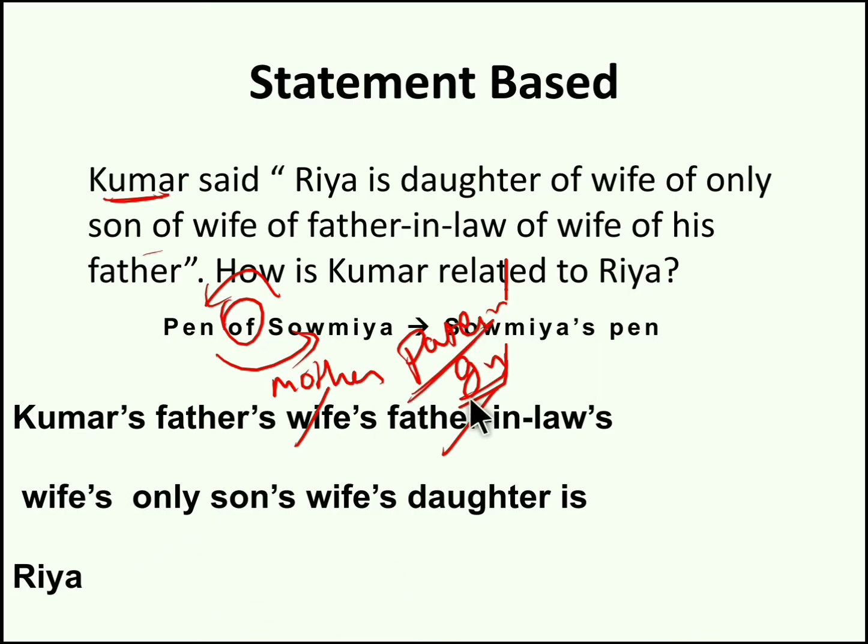Now Kumar's paternal grandfather's wife is Kumar's paternal grandmother. Now Kumar's paternal grandmother's only son is nothing but Kumar's father. Instead of only son, if you have son, Kumar's paternal grandmother's son might be an uncle, but here you have only son. That means your paternal grandmother's only son is your father.